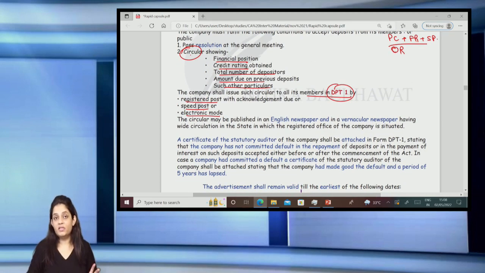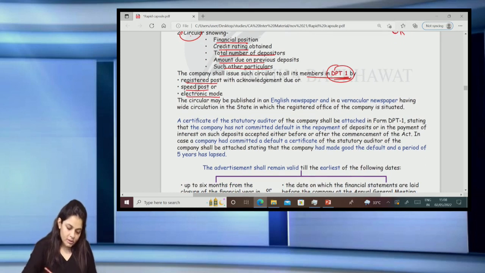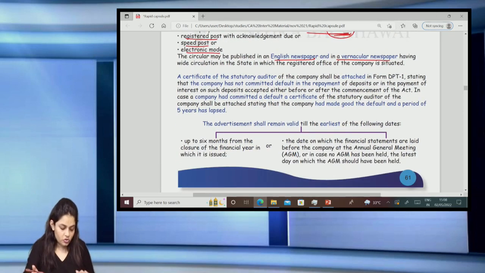But then always remember, whatever I give to anyone, a copy of it has to be filed before that with the registrar, right? And what is the time? Obviously 30 days. So a copy of this has to be filed with the registrar before I issue it to the members. And the circular will also be published in an English and a vernacular language newspaper.